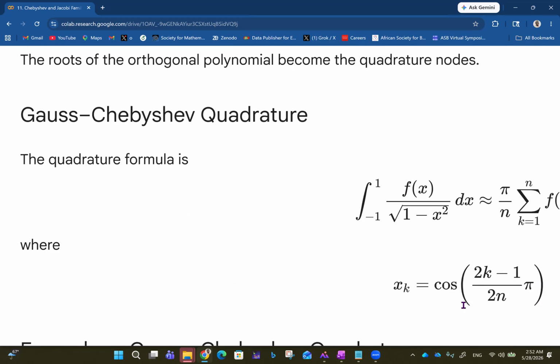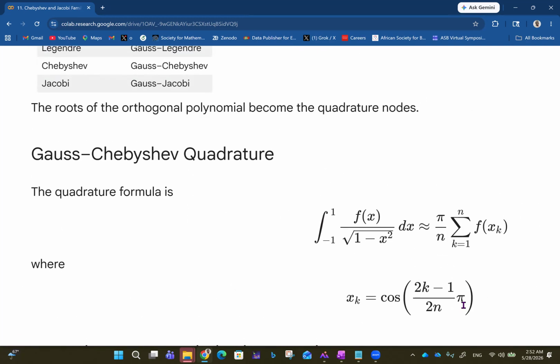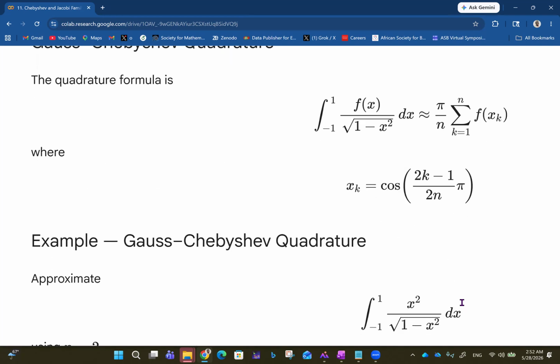Then we have the Gauss-Chebyshev quadrature now. So the quadrature formula is the integral from -1 to 1 of f of x all over the square root of 1 minus x squared dx, which is approximately pi over n times the summation k equals 1 to n of f of x sub k, where x sub k is cos of (2k minus 1) over 2n multiplied by pi.